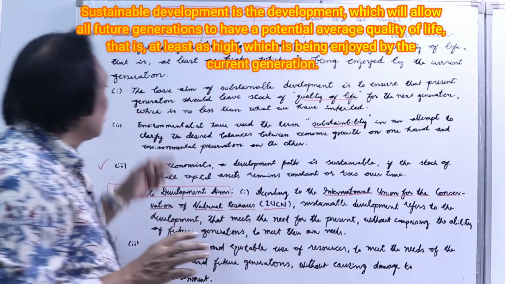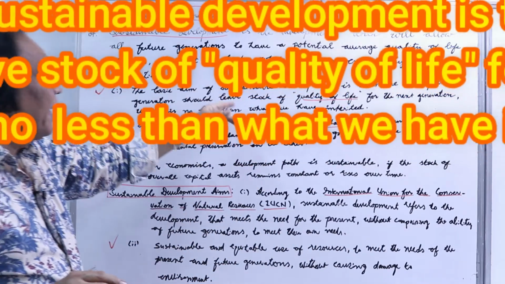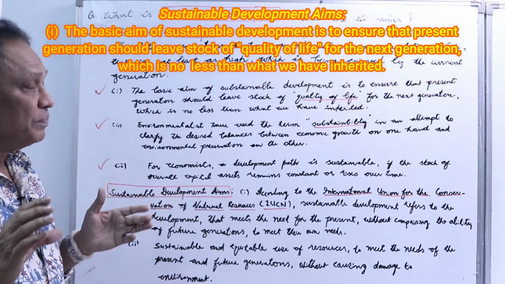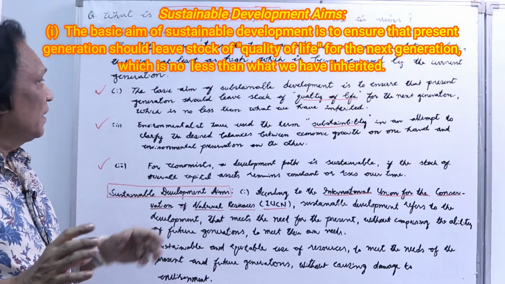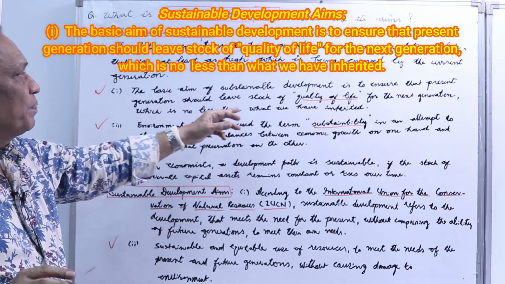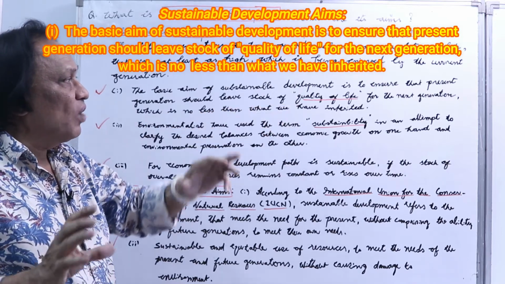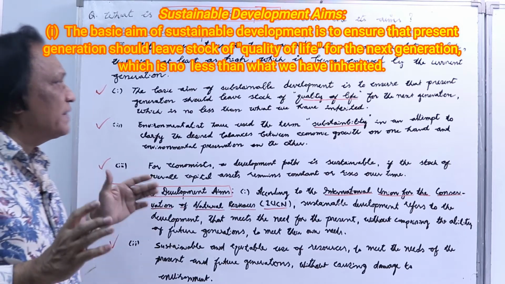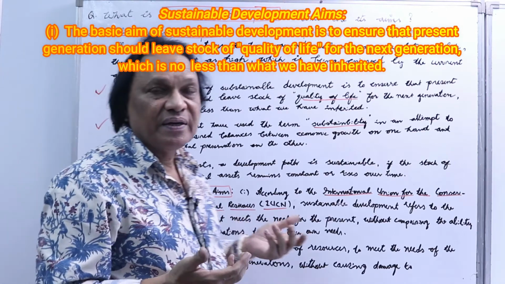Look at these points. The basic aim of sustainable development is to ensure that present generation should leave stock of quality of life for the next generation, which is no less than what we have inherited.